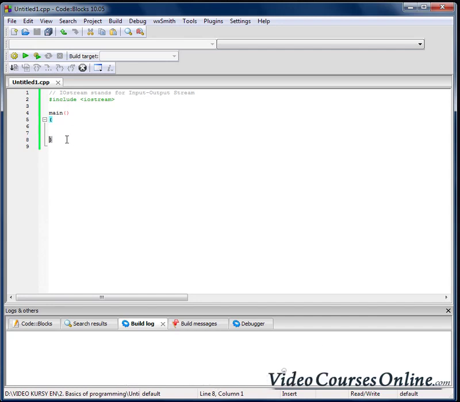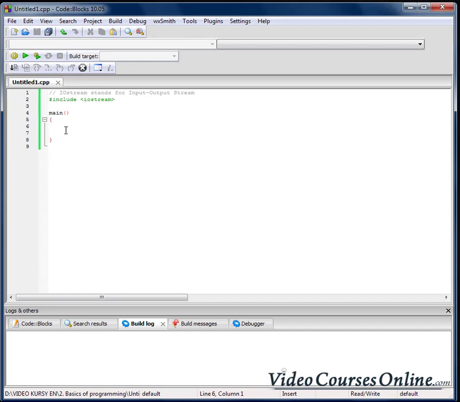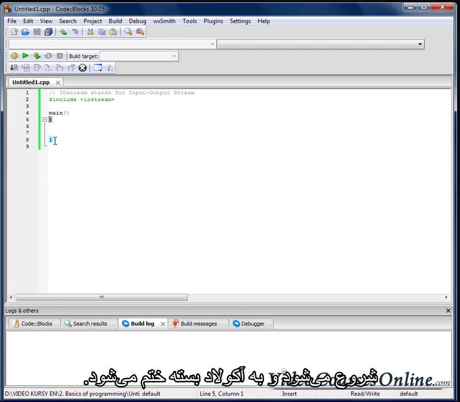And what is between those curly brackets is called the body of the function. Our program will start invoking instructions, orders, from this function, starting from the opening curly bracket, and it will finish on the closing curly bracket.